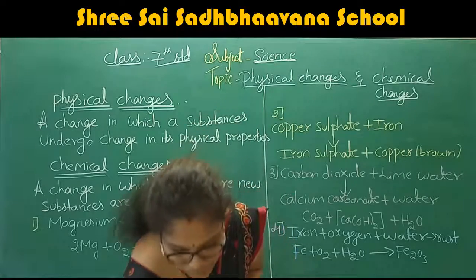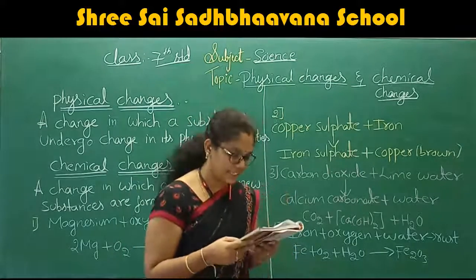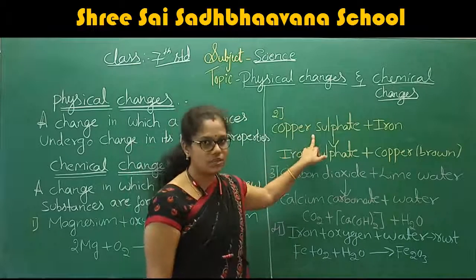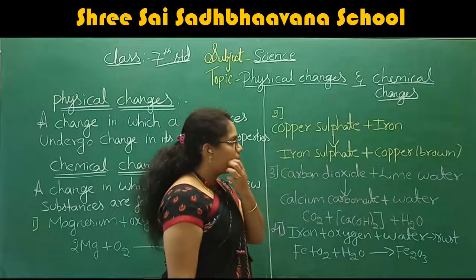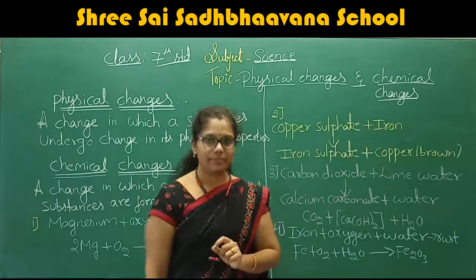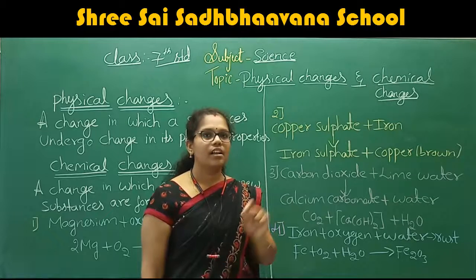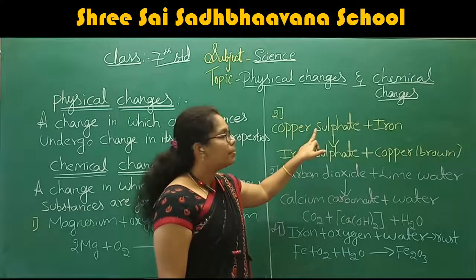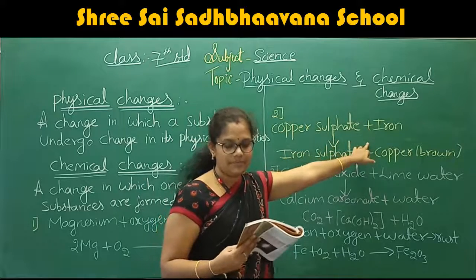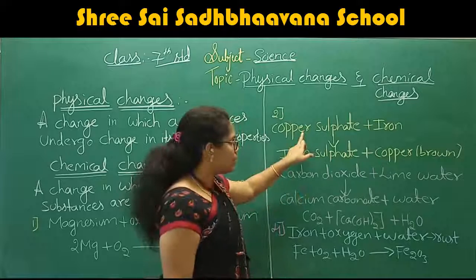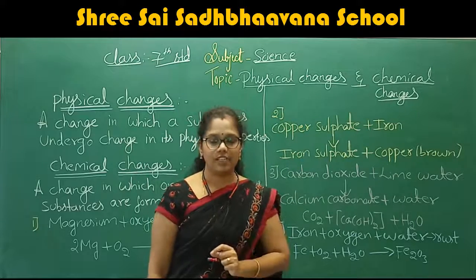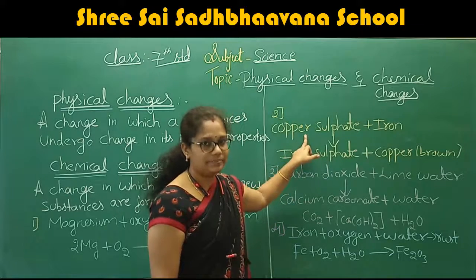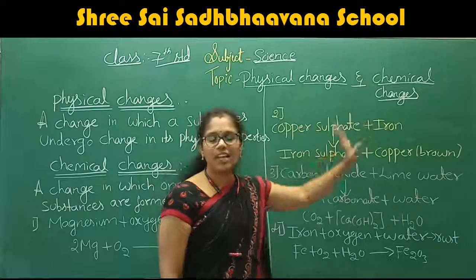What is the activity? One more time I am going to explain this activity. You want to take the copper sulfate solution in a beaker A, plus you want to take some iron. The copper sulfate is blue in color. And you want to take any iron article.